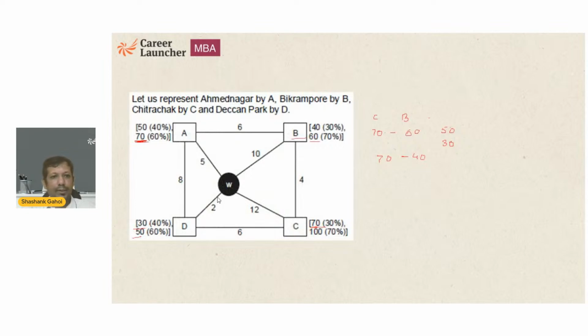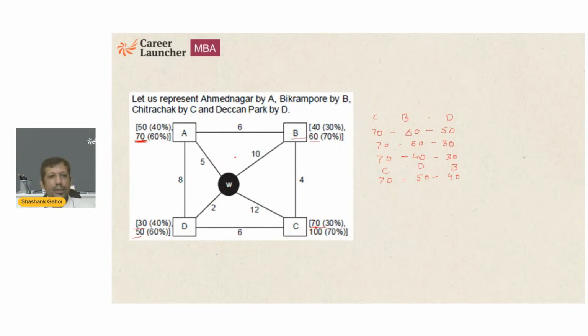Then I got this is D. Then 40, then 30. Or it can be 70, then 50, then 40. All the routes are possible. 70, 60. And this is C, D, and B.